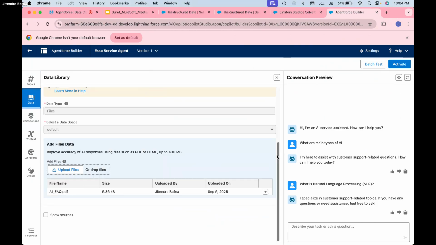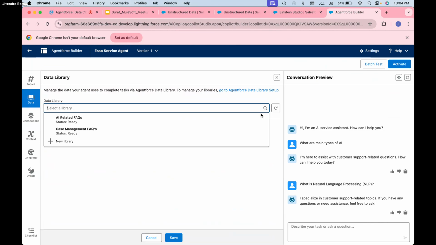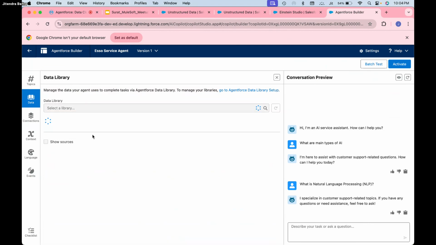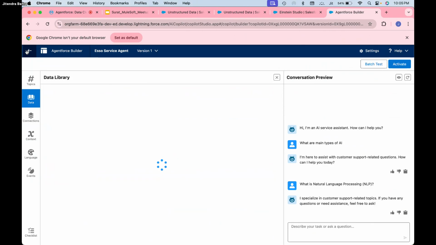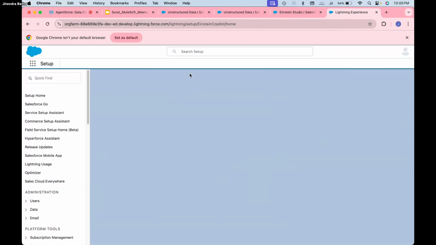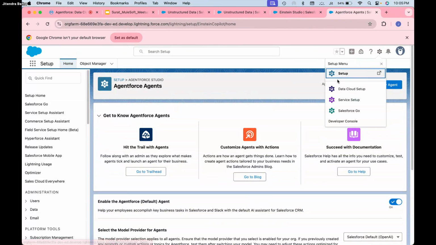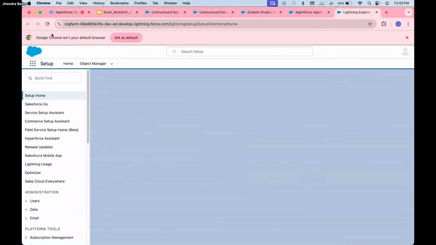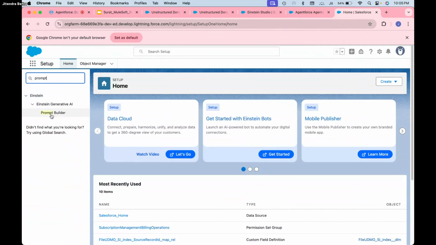Okay, but I can do one thing. I can create a new topic, right? I will not create it now, but we can test it out. Okay, that's for sure. I will just change this and test it with a prompt builder. Let's see if it works with a prompt builder or not. If it works with the prompt builder, then we just have to change a bit of instruction here and there, or create a new topic. Okay, so let me go to prompt builder.